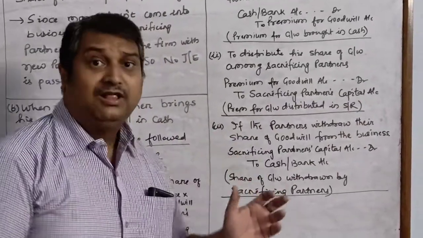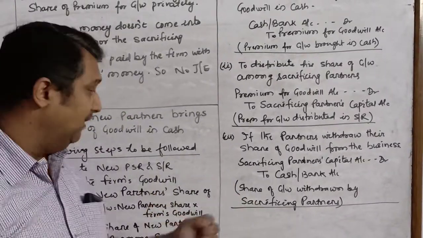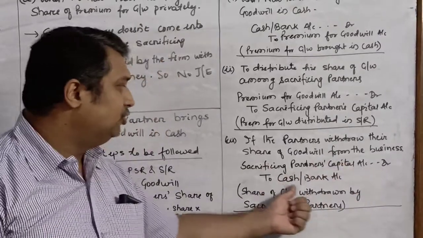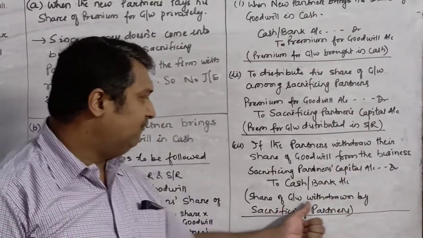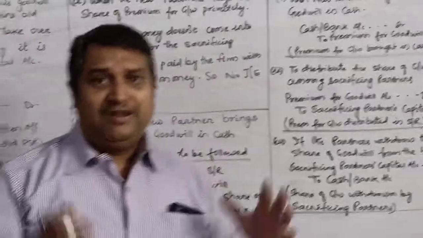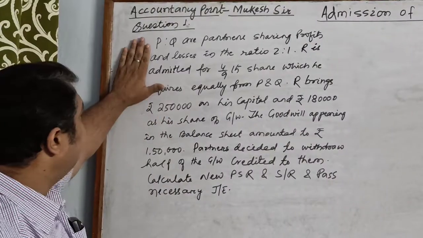And at the end, the sacrificing partners may decide to withdraw their share of goodwill. In that case, sacrificing or old partners' capital account debit to cash or bank account. Share of goodwill withdrawn by sacrificing partners. Now, we will understand this concept with the help of a question. See, this is the question which I have taken.